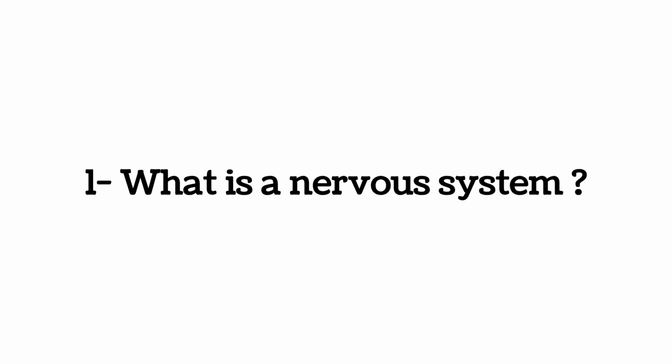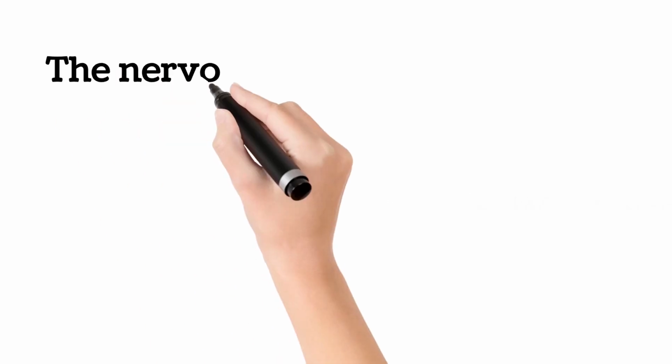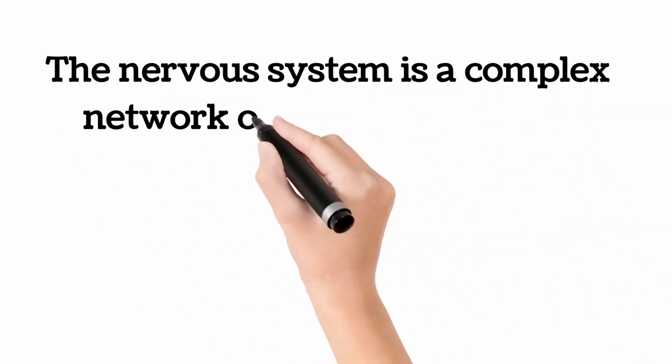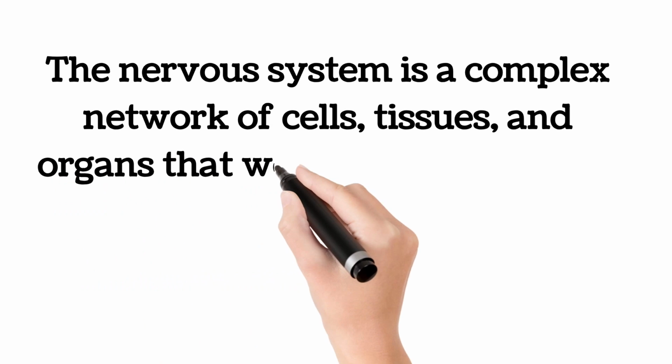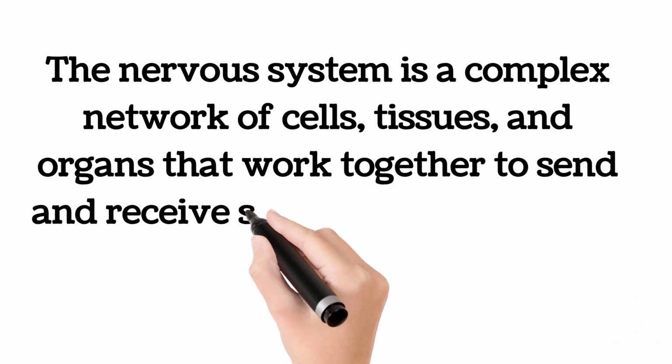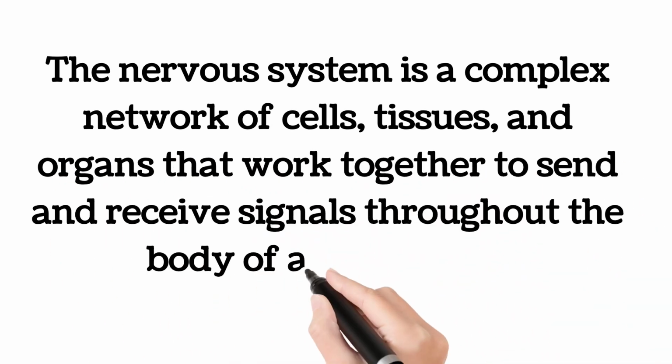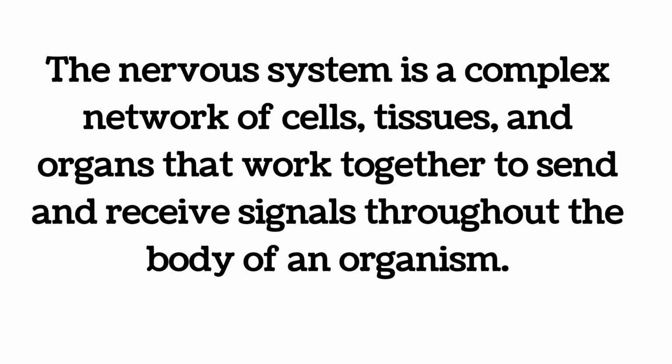What is a nervous system? The nervous system is a complex network of cells, tissues, and organs that work together to send and receive signals throughout the body of an organism.